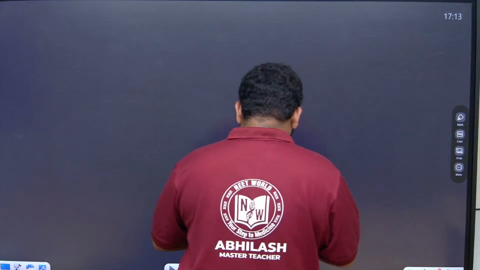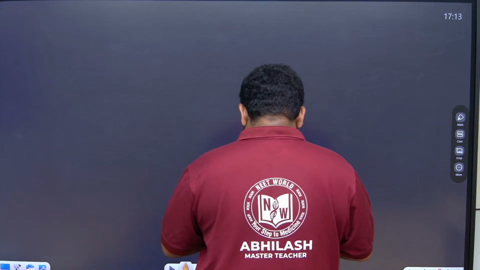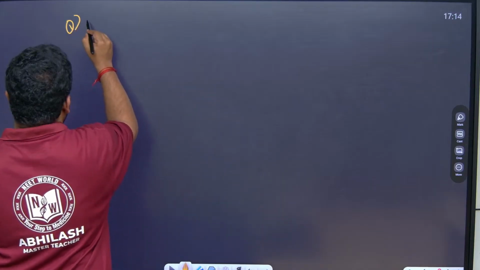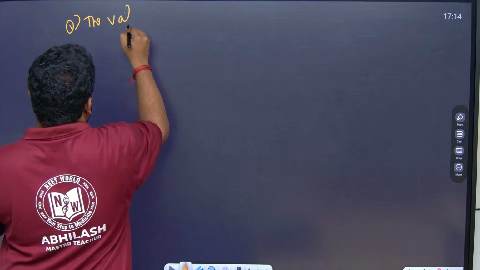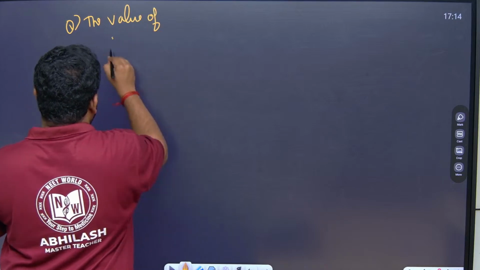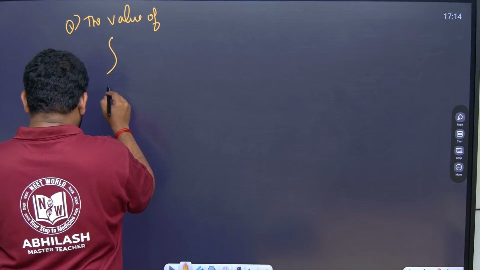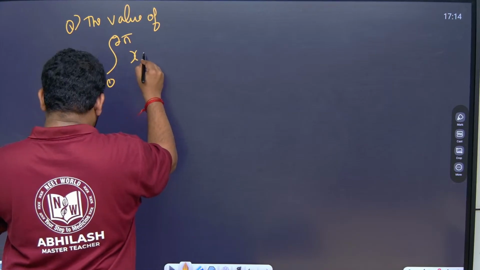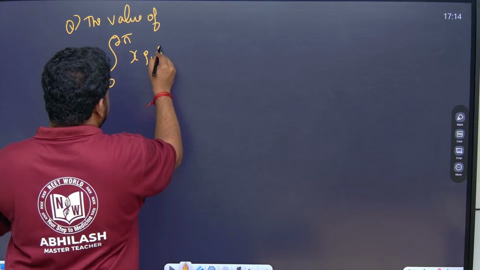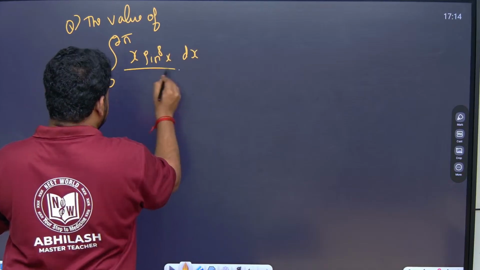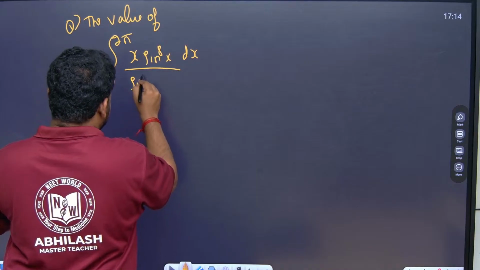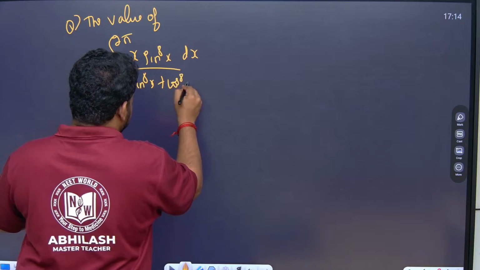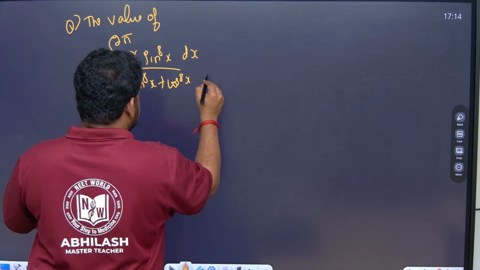Another question, let me write it down. They have asked: find the value of the integral from 0 to 2 pi of x into sin power 8x dx divided by sin power 8x plus cos power 8x.